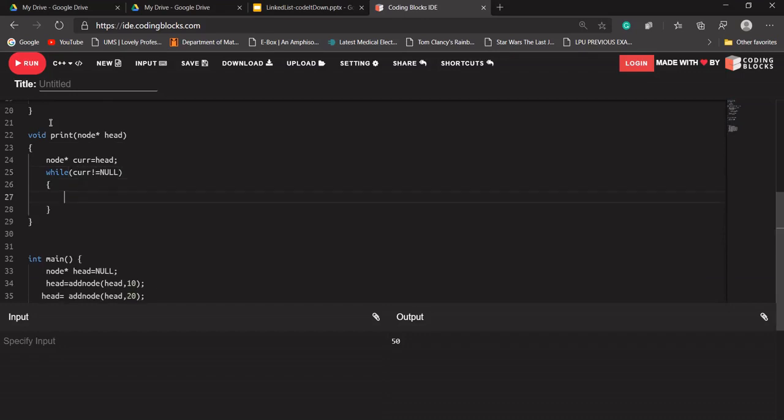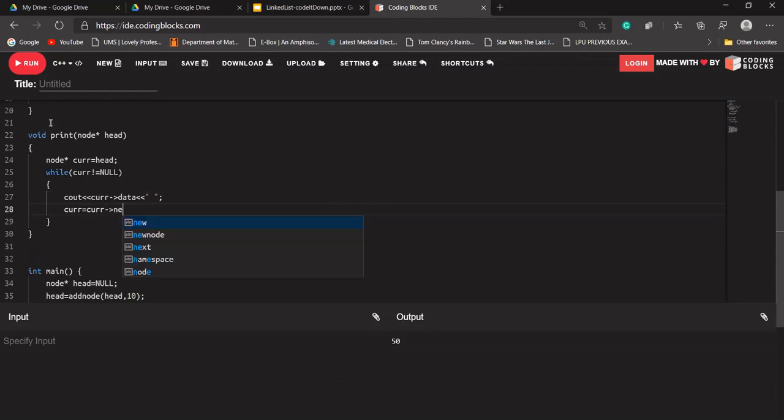It means that something is there in the current, that the current is pointing to some node. So it should print the value of that node. Let's print current data and a space after that, and after printing, let's set current equal to current's next.